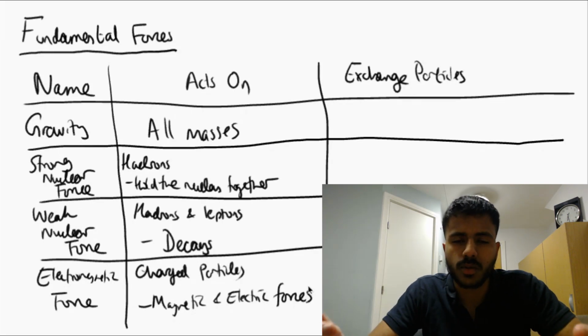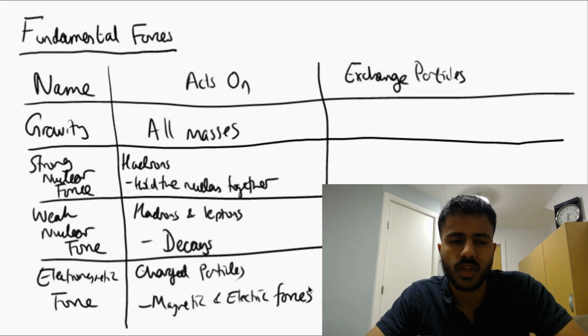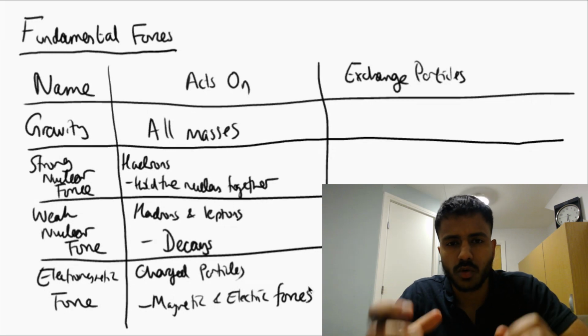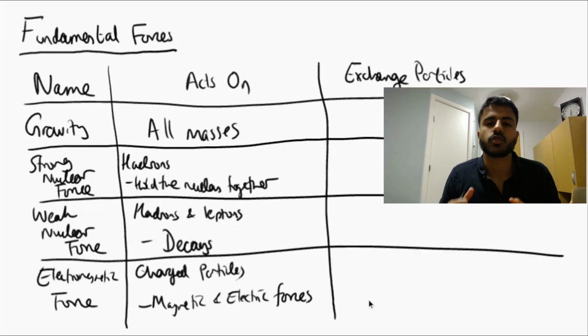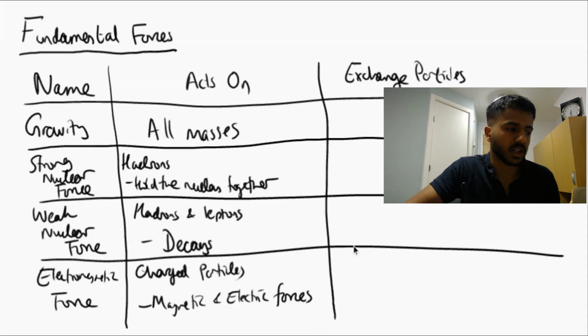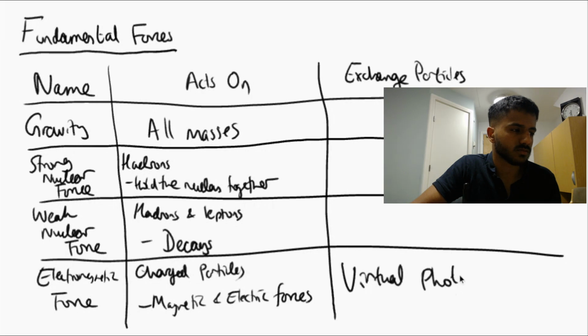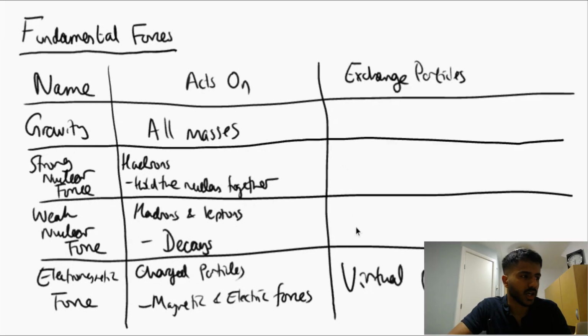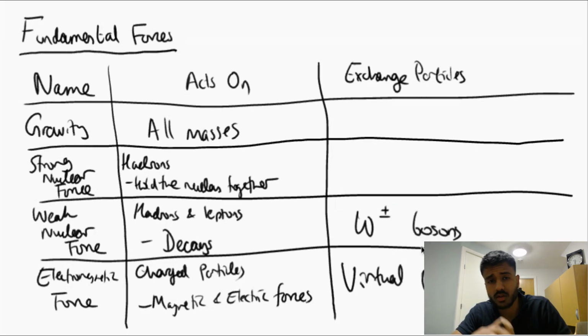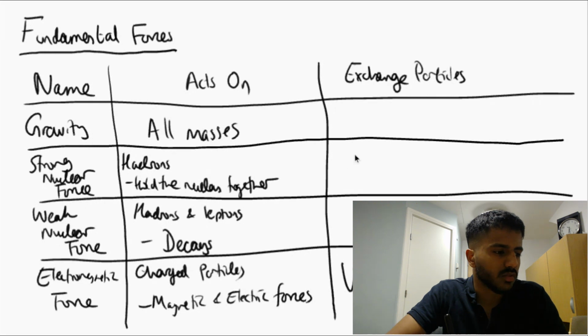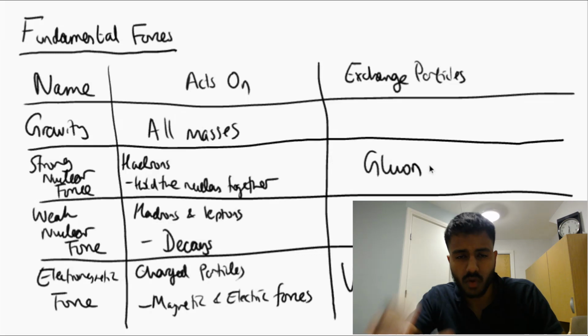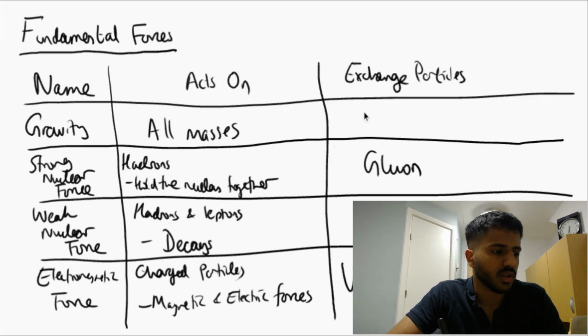Now, these are the four fundamental forces, and you can see I've left this column called exchange particles. Exchange particles are particles that are responsible for these forces acting. For example, the particle that is responsible for the electromagnetic force is something called the virtual photon. For the weak nuclear force, you can have W plus or minus bosons. And again, we'll cover the uses of these in later videos. The strong nuclear force, the particle responsible for this is the gluon. And for gravity, the hypothetical particle is called the graviton.